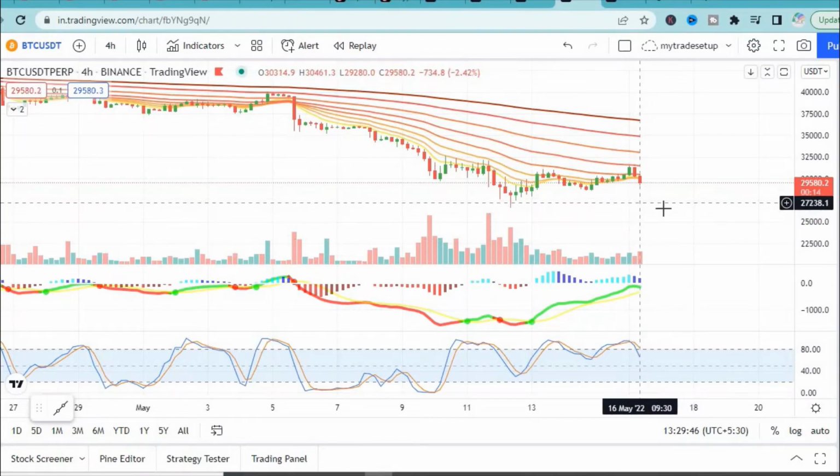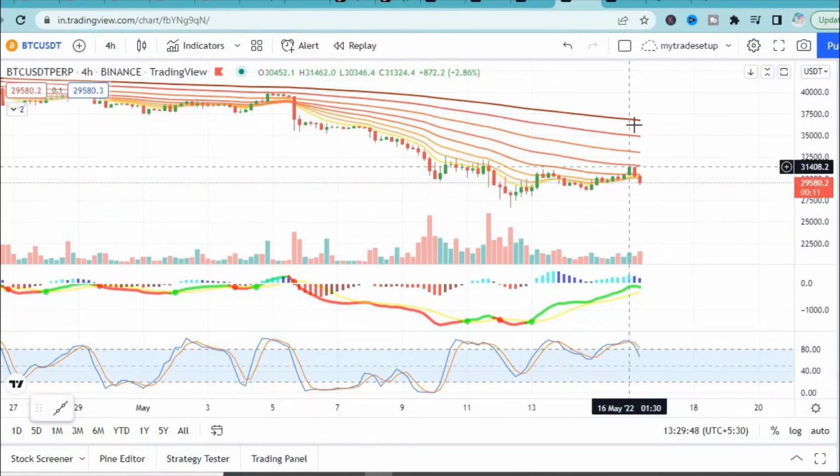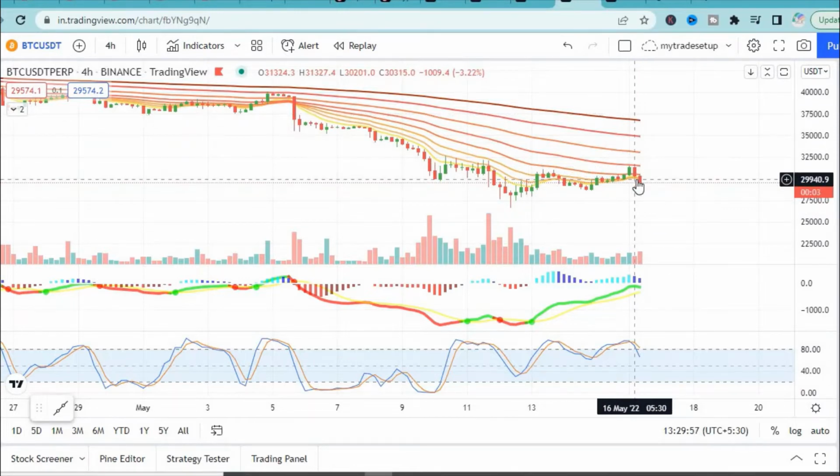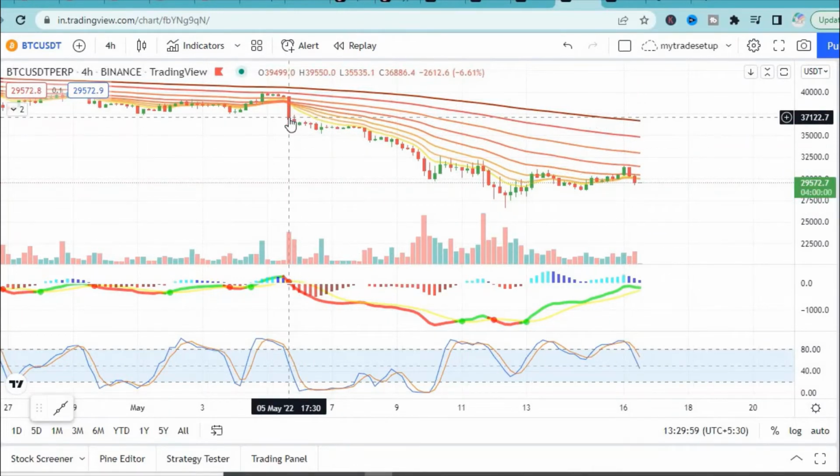So this is a Fibonacci series EMA ribbon, starting from 8 and going up to 233. Now it went up to the 55 EMA level, and then faced a sell-off, and it is now again trading below all these EMAs, right? It started last Thursday, I think, 5th May, and the downward pressure is